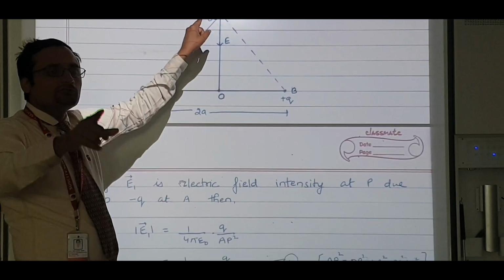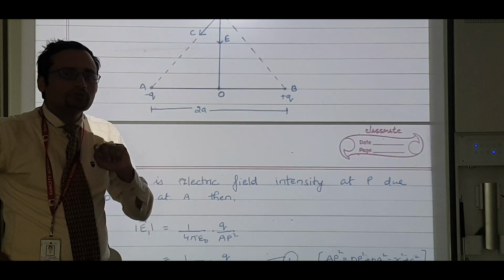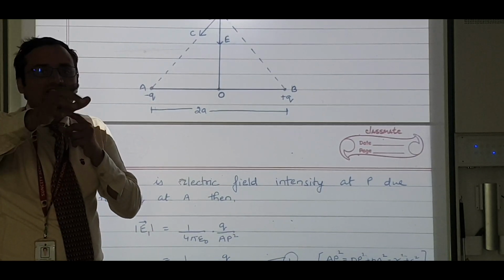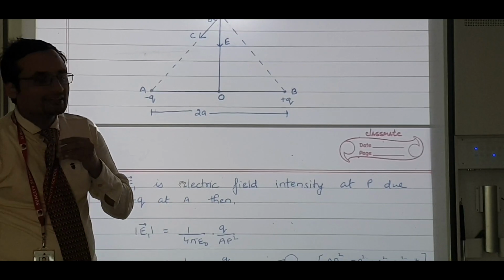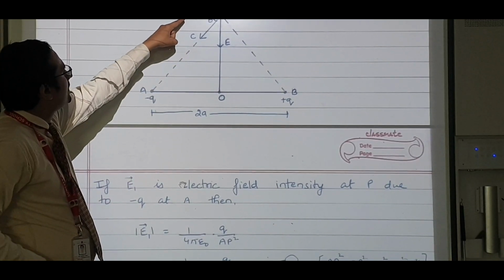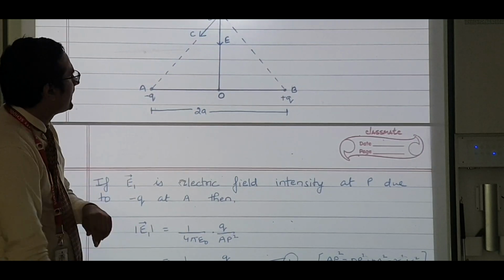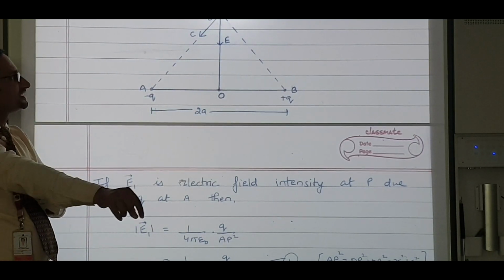This component, if you remember in 11th, we have told you that wherever theta is taken, that is cos, and the perpendicular one is sine. So this will be E1 cos theta, and this will be E1 sin theta. Done. We will come to this later.